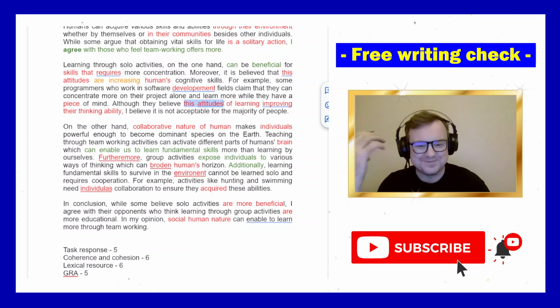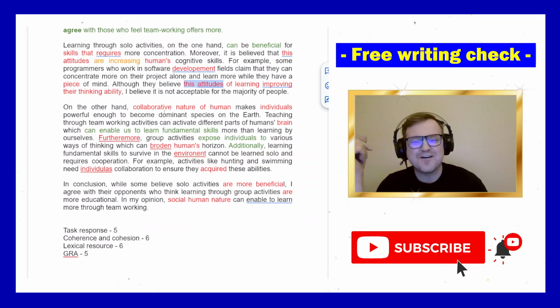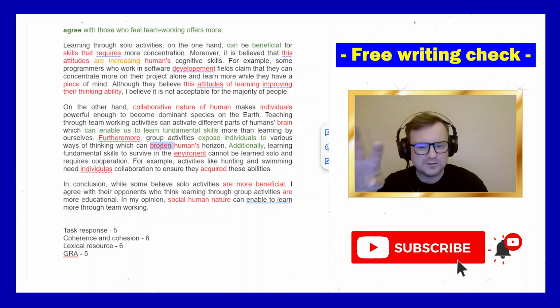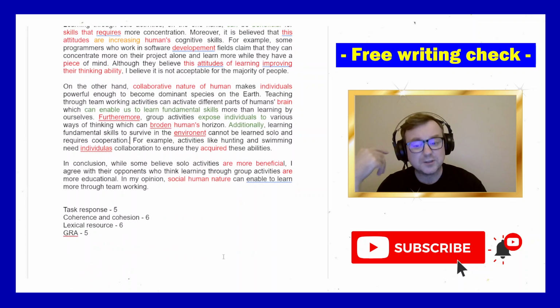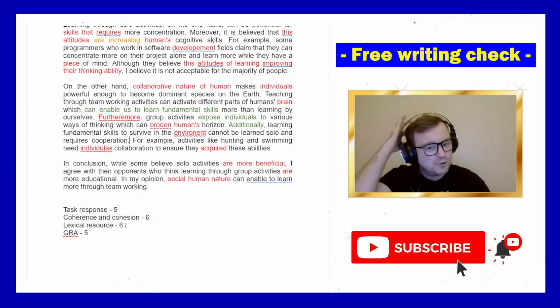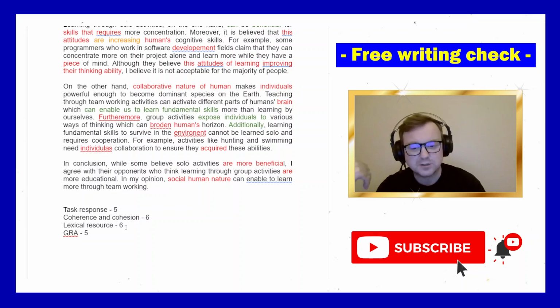So finding your own mistakes, finding your own typos. Okay, broaden, that's just misspelled, and individuals, probably it's not individulas. So finding your own spelling mistakes can be a useful thing to do too. If you didn't have any spelling mistakes, it's very possible that I would have given 7 for the lexical resource.